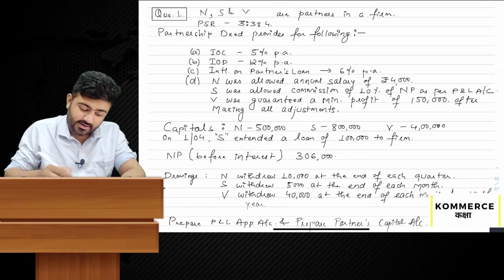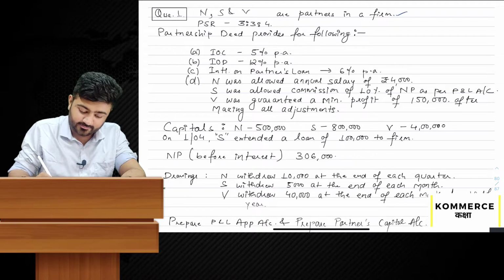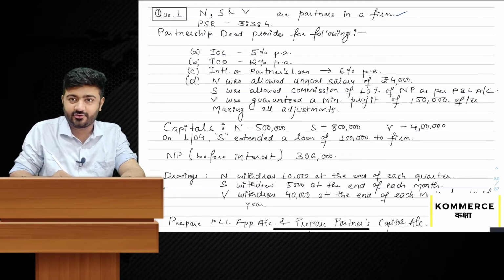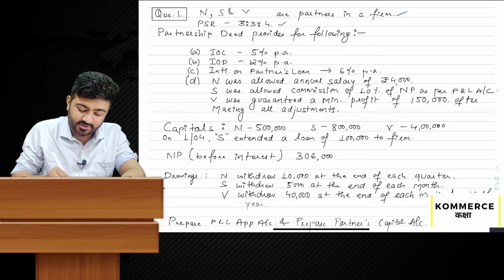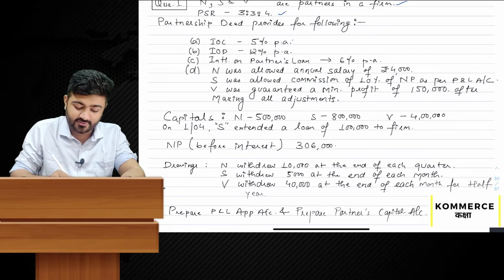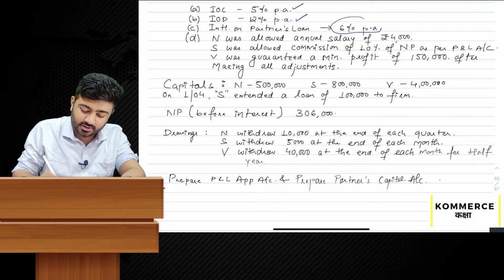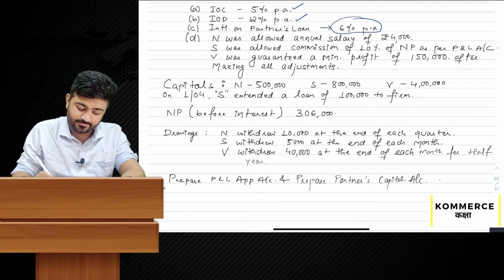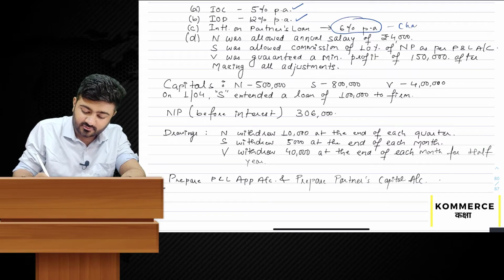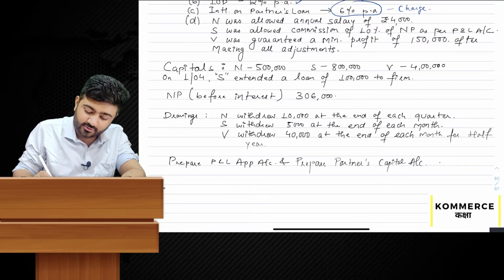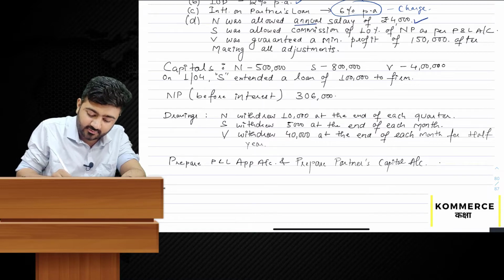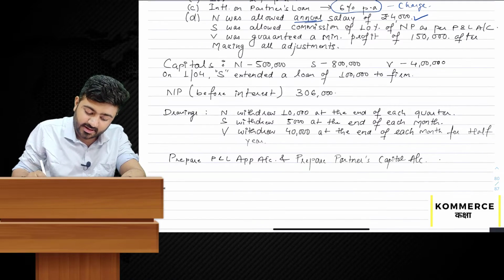Question number 1. N, S and V are partners in a firm sharing profit and loss in the ratio 3:3:4. Partnership deed provides for the following: interest on capital at 5% per annum, interest on drawings at 12% per annum, interest on partner's loan at the rate of 6% per annum. This is a charge against profit. N was allowed an annual salary of rupees 4,000. Annual word is there, no need to multiply by 12.